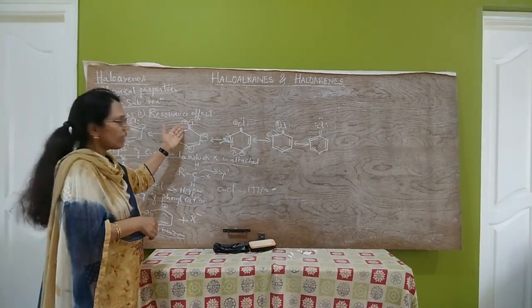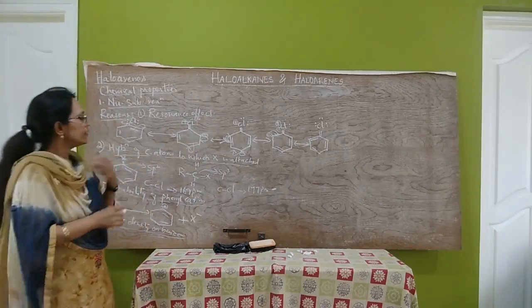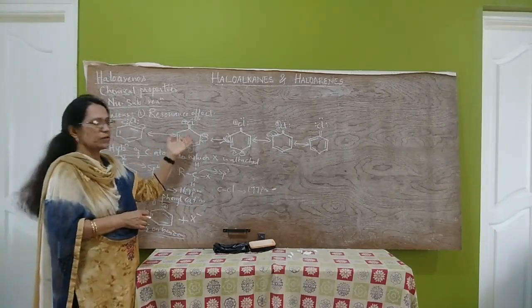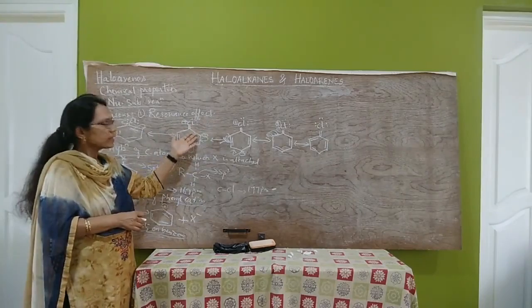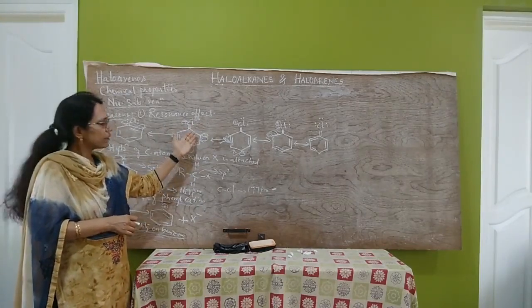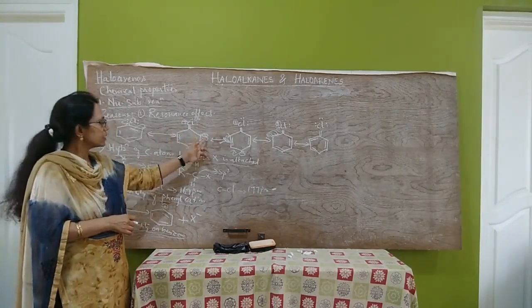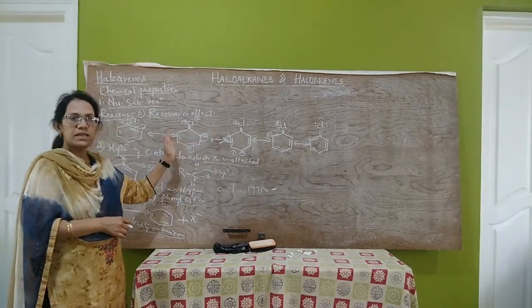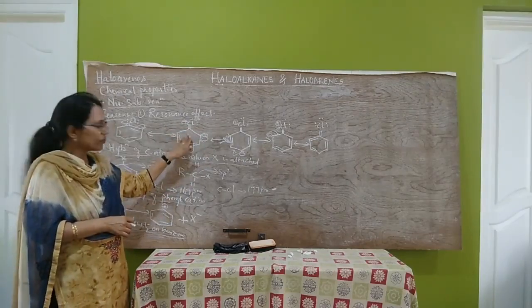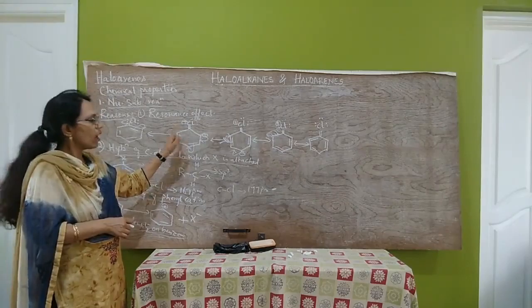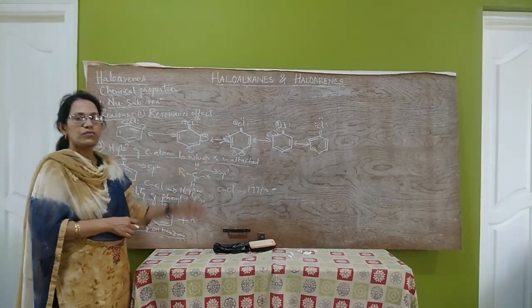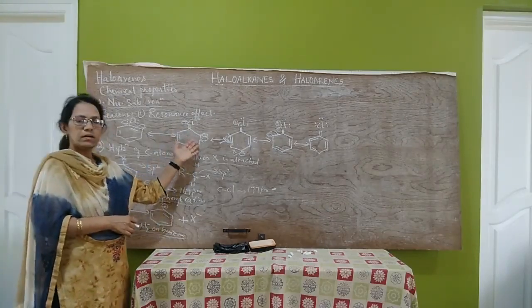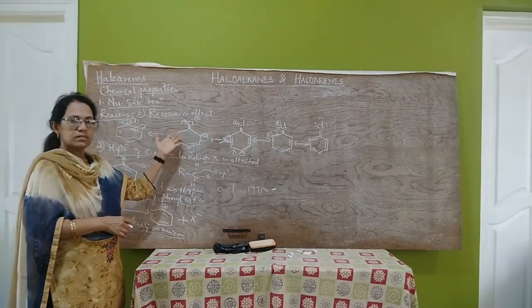The nucleophile attacks electron deficient centers. The nucleophile is electron rich, so it cannot attack electron rich centers. Since the carbon atoms of the benzene ring in haloarenes are electron rich, the nucleophile cannot attack these carbon atoms.